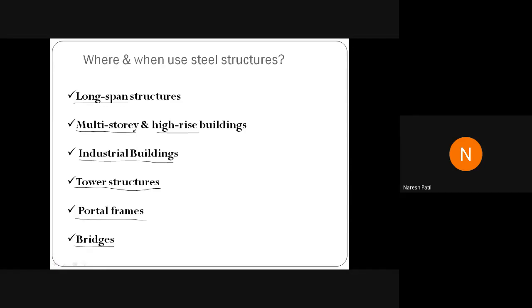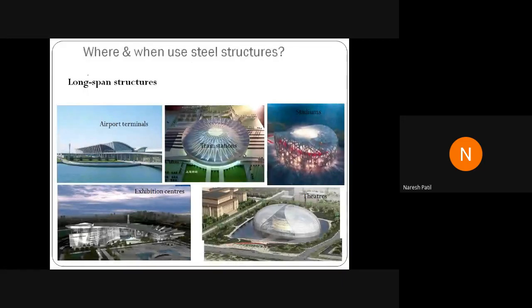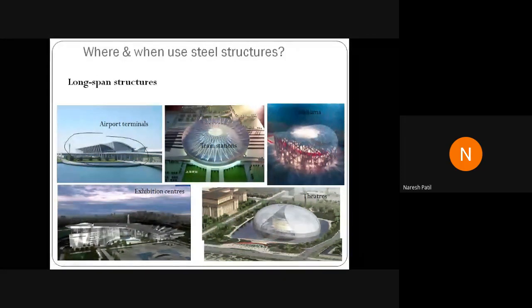Next point. Here are some photographs where steel structure has already been used. You can see here an airport terminal building. This is not in India, but outside India, where steel structure is used to construct airport terminals. Then we have train stations. This is also outside of India.